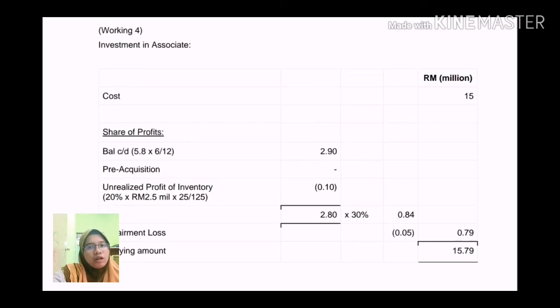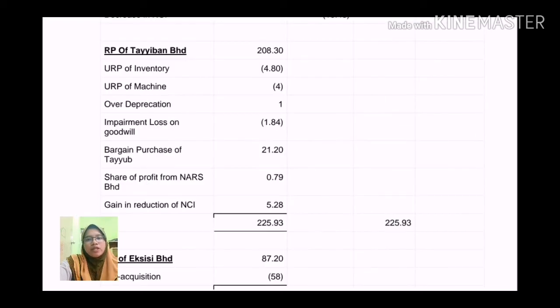Since there is an impairment loss, we need to less the impairment, so the total of the share of profit. At the end, we will get 15.79. As investment in associate, the interest in associate is only 0.79 million. Back to the retained profit of parent. Don't forget to include the gain on reduction of NCI amounting to 5.28 million. All of the retained profit of parent will be recorded in the group retained profit only.